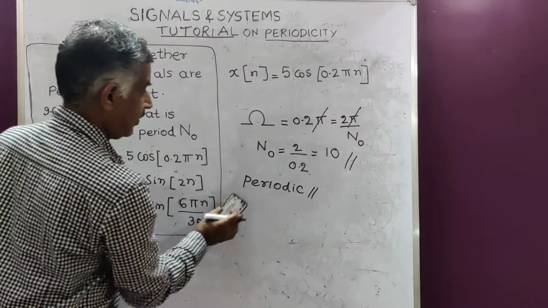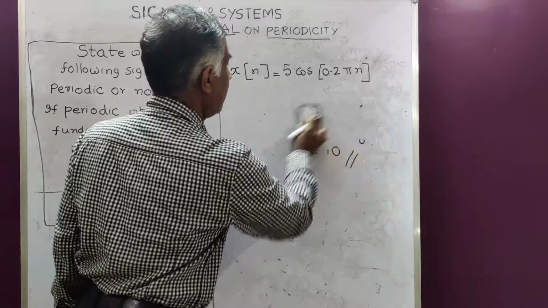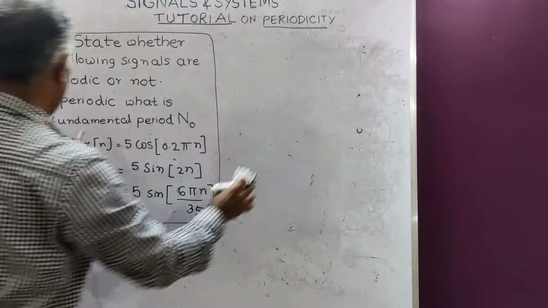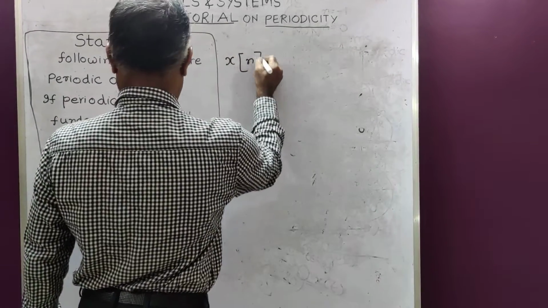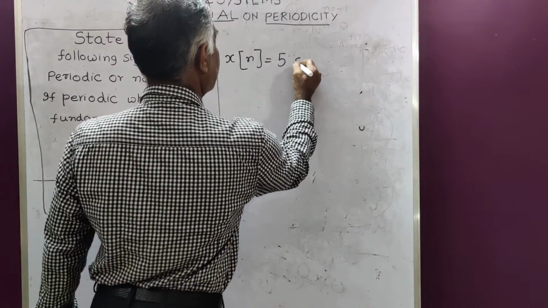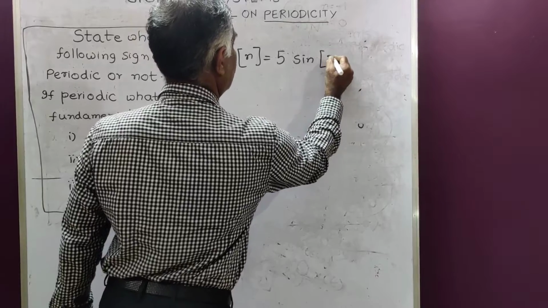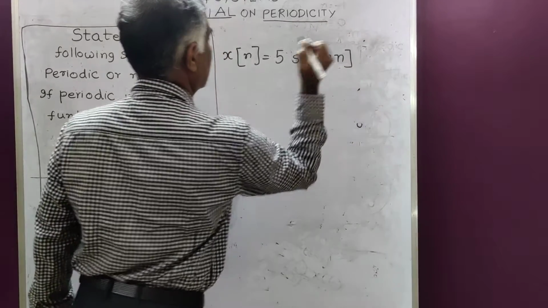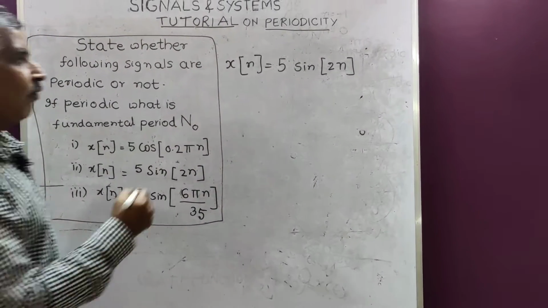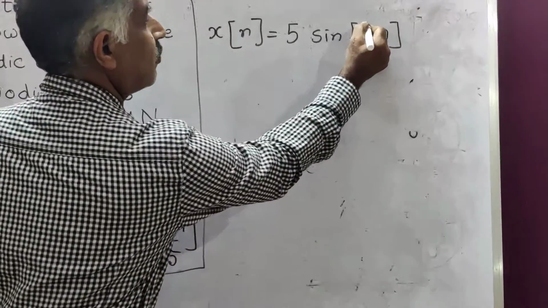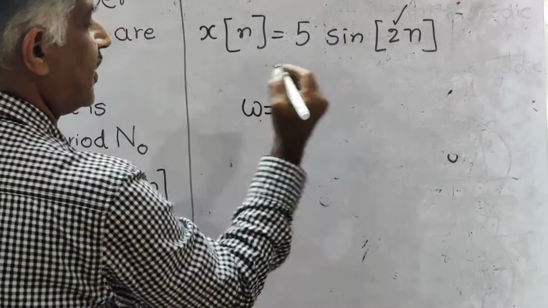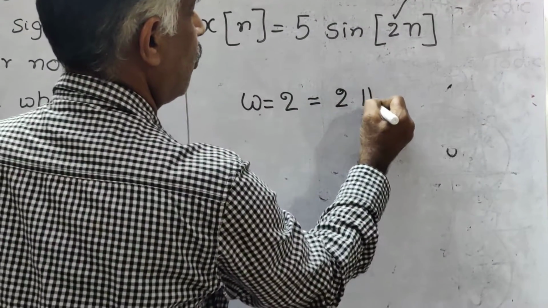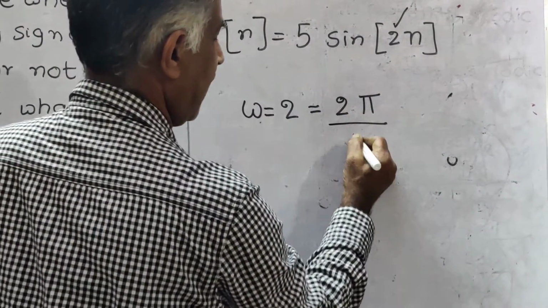Next problem: x of n equal to 5 sine 2n. What is omega? Omega is equal to 2, which is equal to 2 pi by n0.